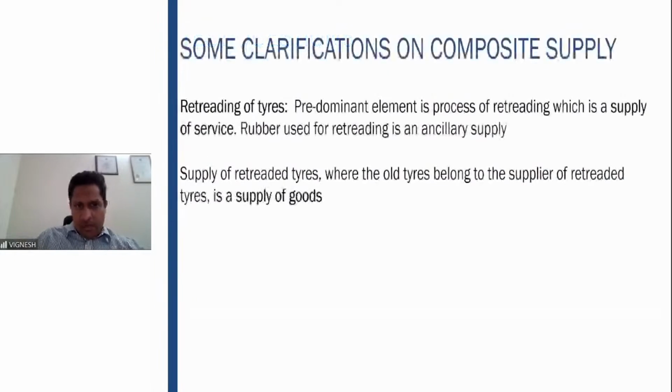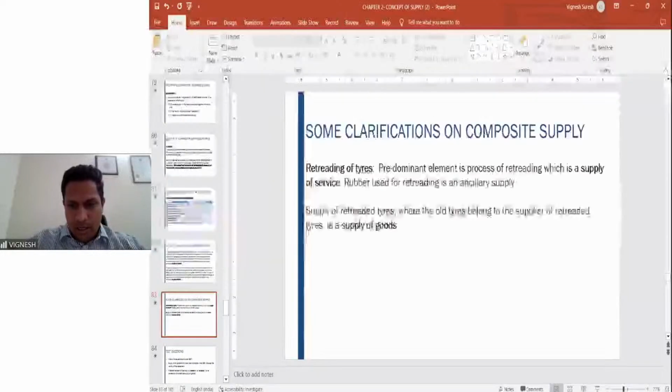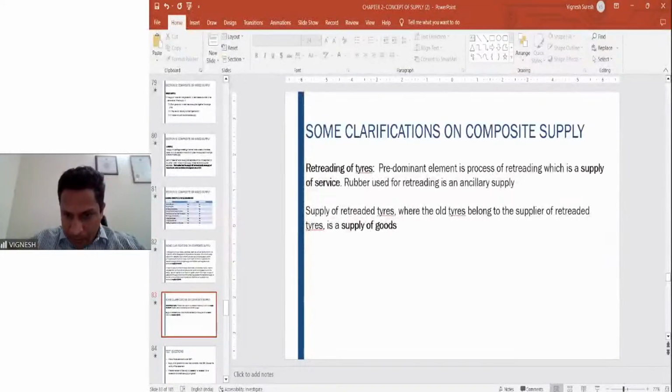So with this, we come to the end of chapter number 2. We are now left with some questions and problems which we will work out, and also we will look at a few other important discussions if need be.